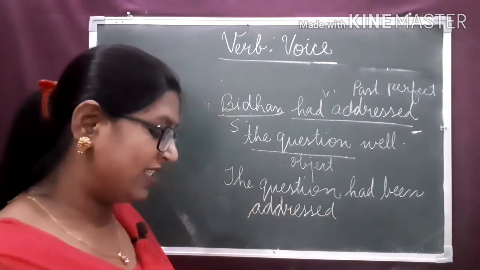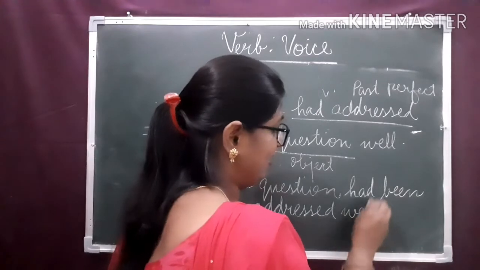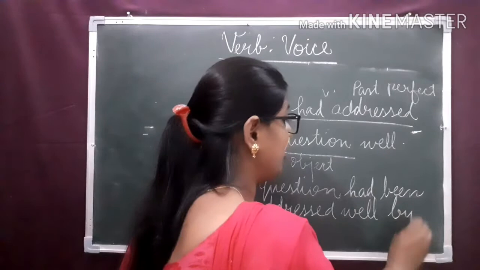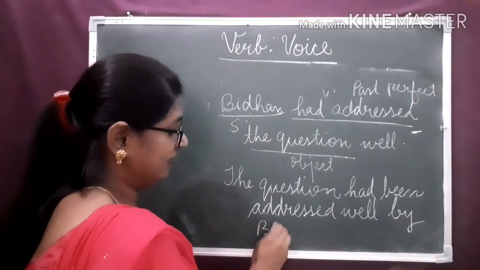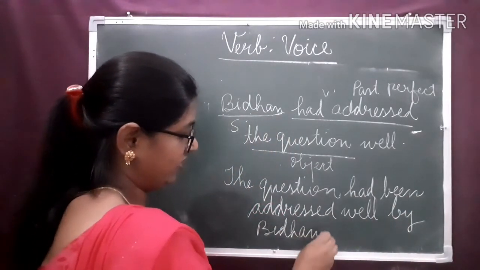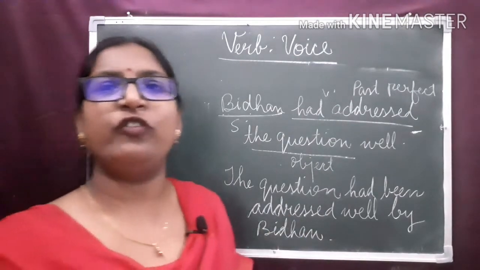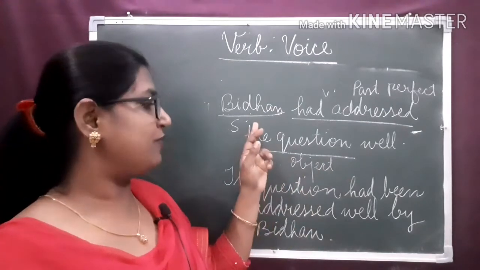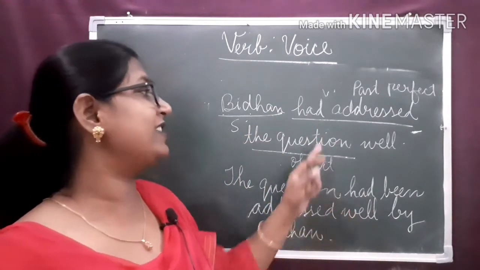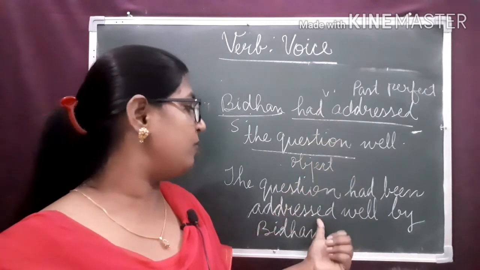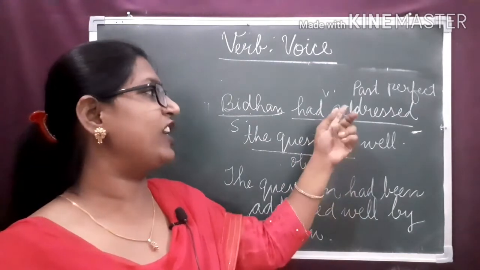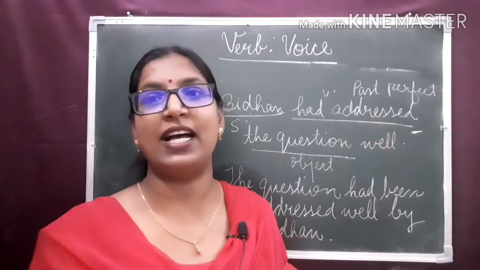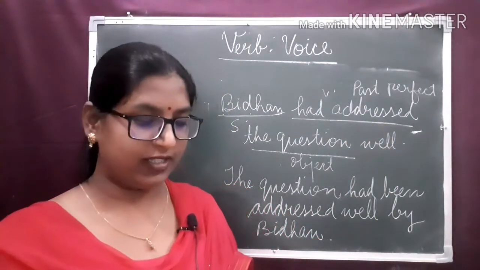Had been addressed well. Now, the subject will become the prepositional phrase. Well, by Bidhan. Clear? So, always remember, dear children, the object becomes the subject, subject becomes the prepositional phrase, and the form of the verb in passive voice we change according to the tense. Tense remains same in active voice and in passive voice.